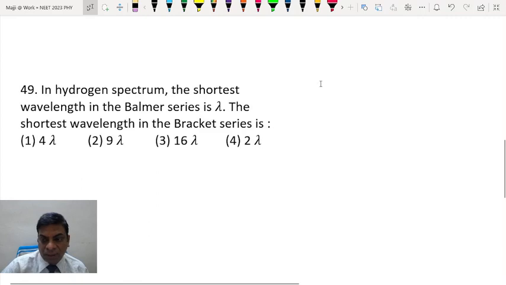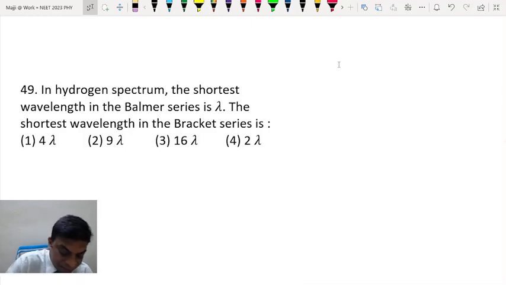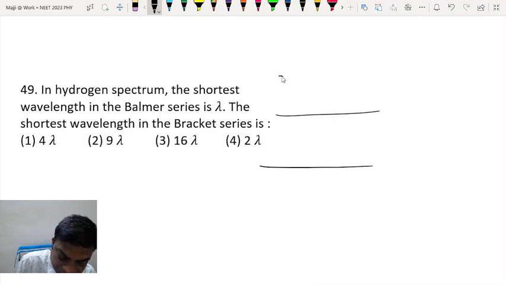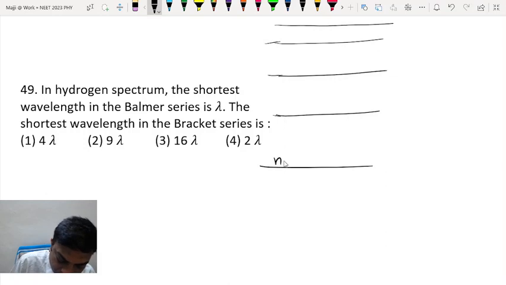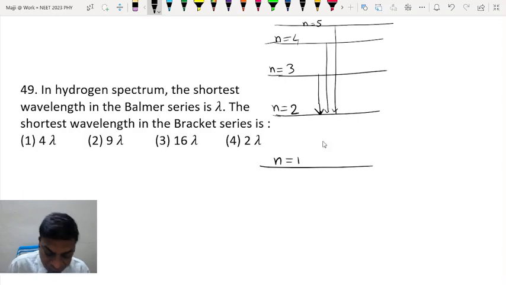In hydrogen spectrum, the shortest wavelength in the Balmer series is lambda. The shortest wavelength in the Brackett series is? So this again is based on a very simple thing. Suppose we have different orbits of hydrogen atom. For Balmer series, the electron should transit from somewhere higher than n equal to 2 to 2.